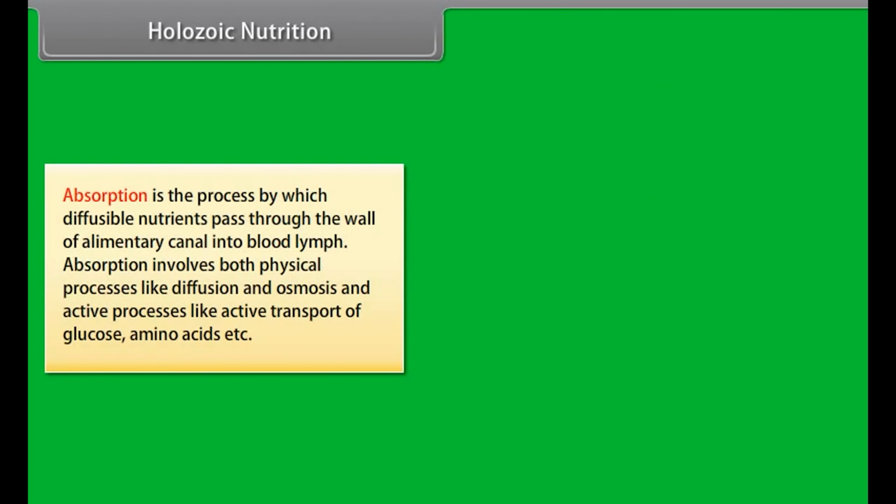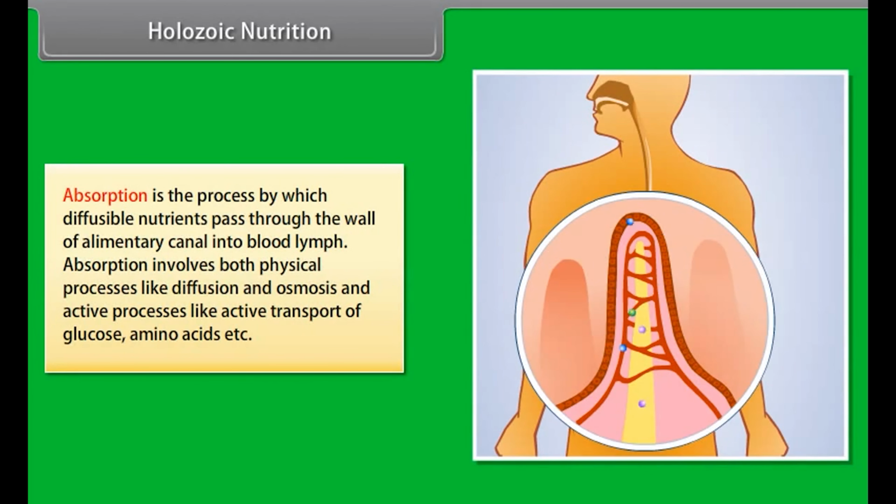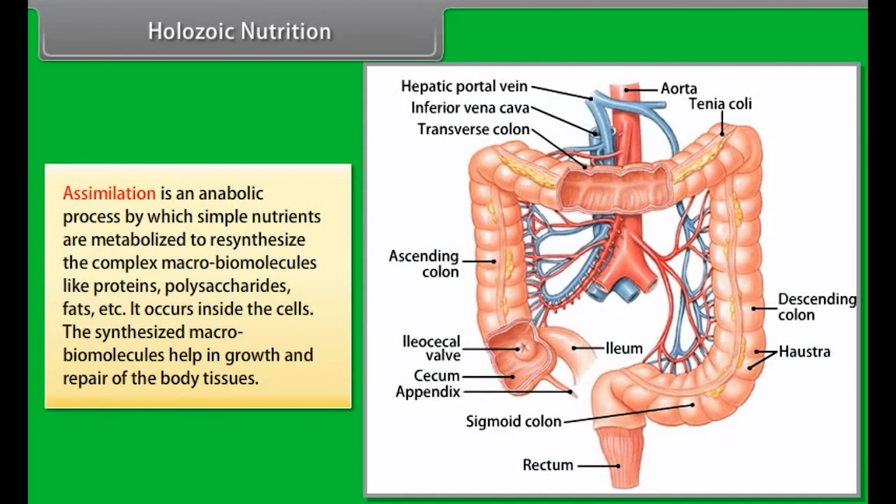Absorption is the process by which diffusible nutrients pass through the wall of alimentary canal into blood and lymph. Absorption involves both physical processes like diffusion and osmosis and active processes like active transport of glucose, amino acids, etc. Assimilation is an anabolic process by which simple nutrients are metabolized to resynthesize the complex macrobiomolecules like proteins, polysaccharides, fats, etc. It occurs inside the cells. The synthesized macrobiomolecules help in growth and repair of the body tissues.